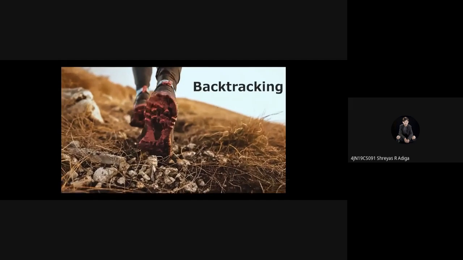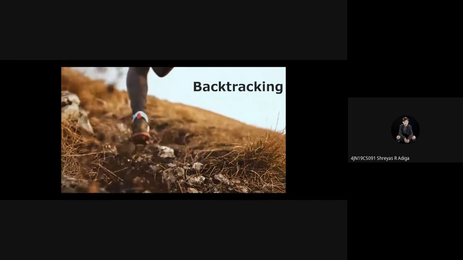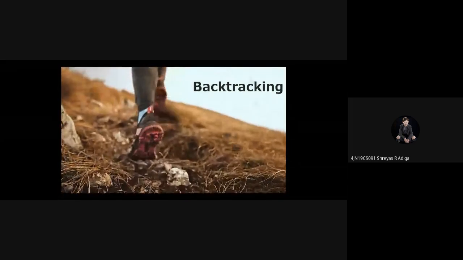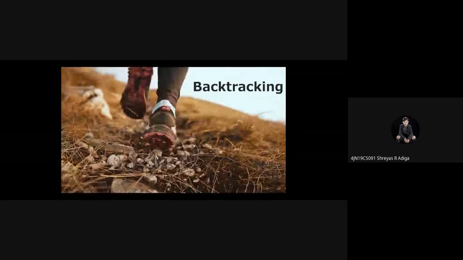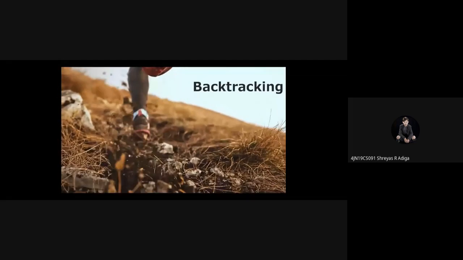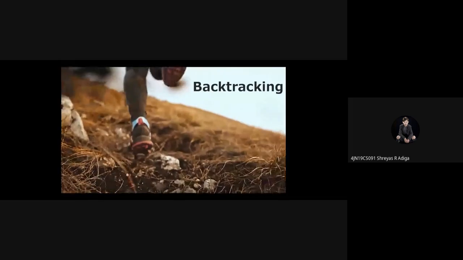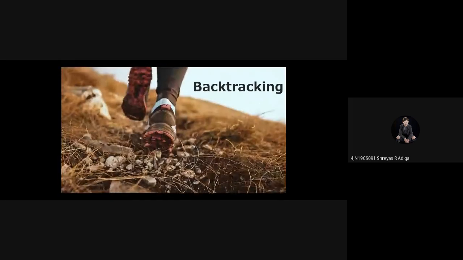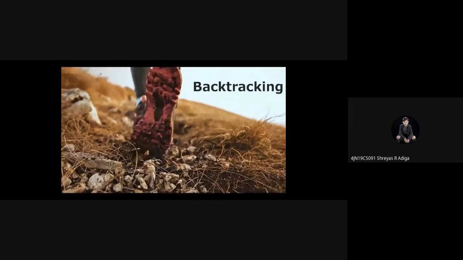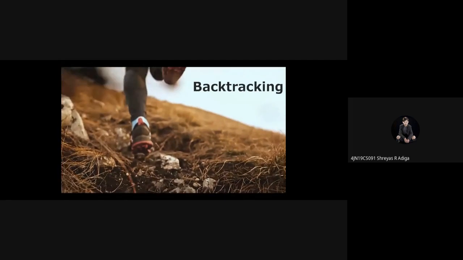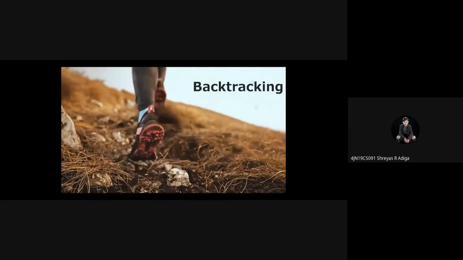In the previous cases, we saw various approaches to solve particular problems, like a divide and conquer approach, greedy, dynamic programming approach. Similarly, there is one more kind of approach. We call it backtracking.